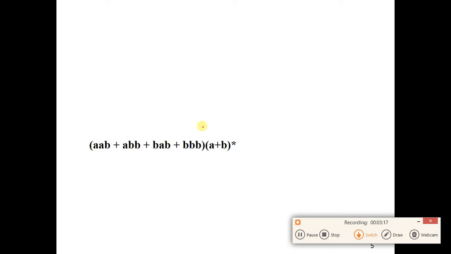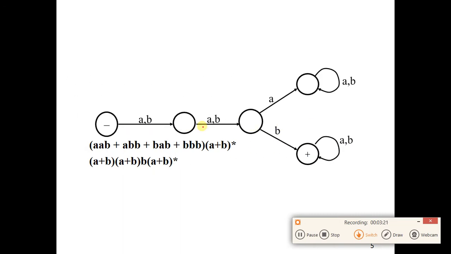So here we see another automata. First we see the regular expression. It says first you can read a single letter, either A or B, then another single letter, either A or B, but the third letter must be B, and then you can have anything after that.